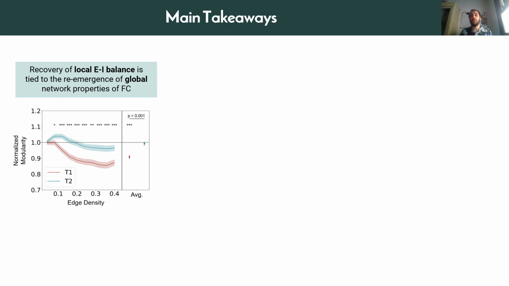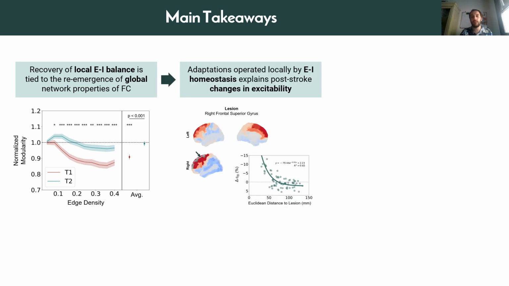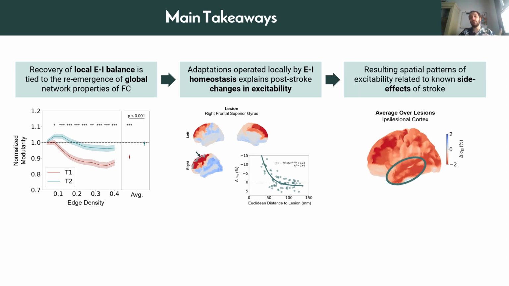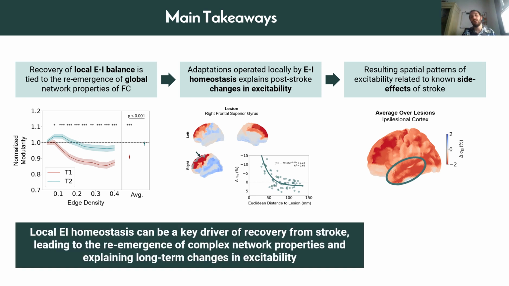So in summary, we show that the recovery of local E-I balance can lead to the reemergence of global properties of functional connectivity, that the adaptations that are required to achieve this on a local level can explain post-stroke changes in excitability, but they can also lead to an increased propensity to develop certain side effects. So we do believe that excitatory-inhibitory homeostasis is an important driver of stroke recovery, but the story doesn't end here.